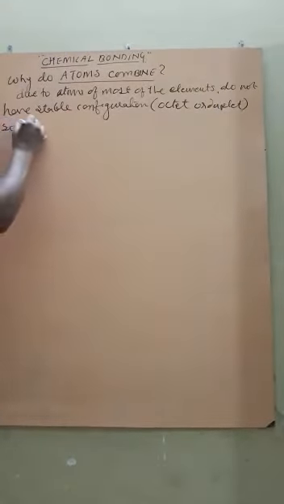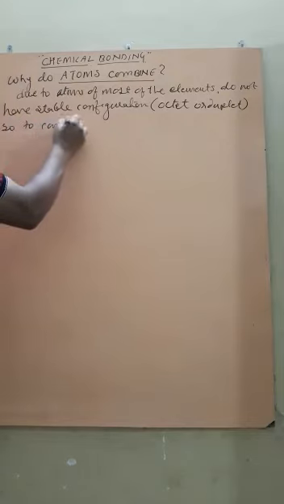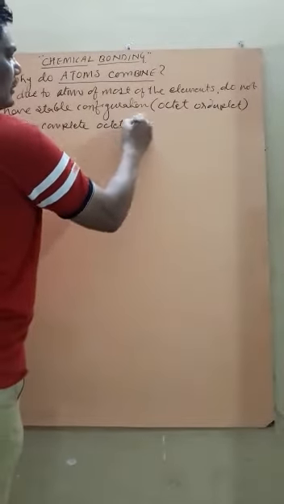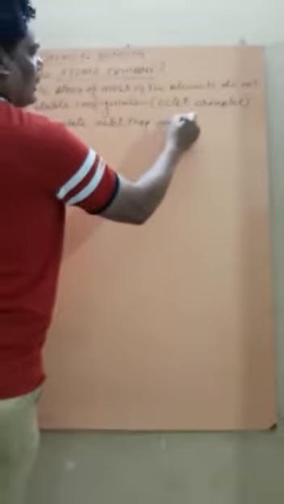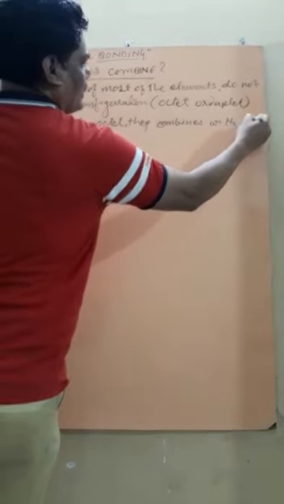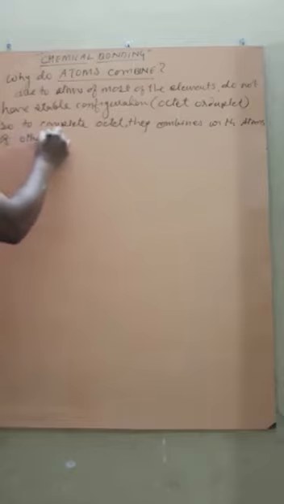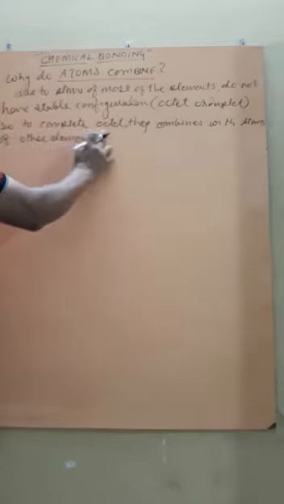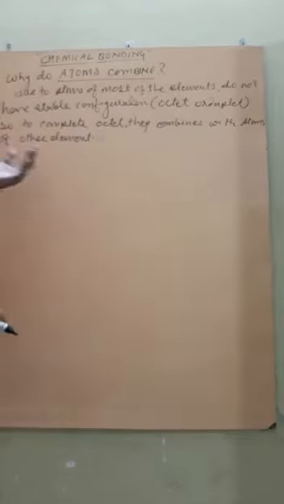So to complete the octet, they combine with atoms of other elements. This is the reason atoms combine.